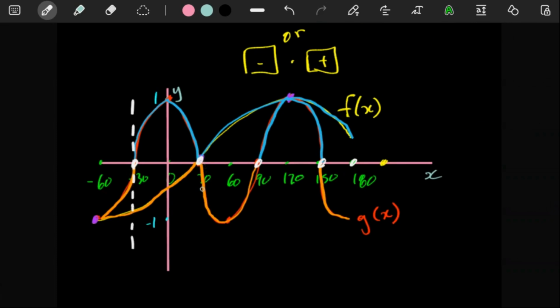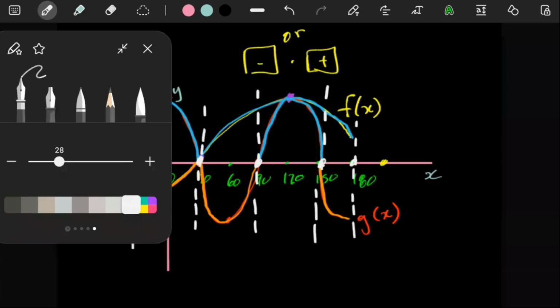Here at positive 30, we also have one graph going from positive to negative. Here at 90, we have the same idea. At 150, we also have the same thing going on. And here is where our image ends, so we might as well put a line there too.